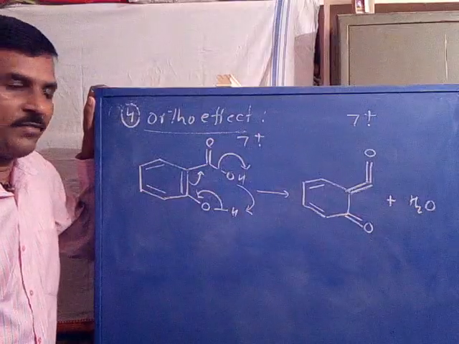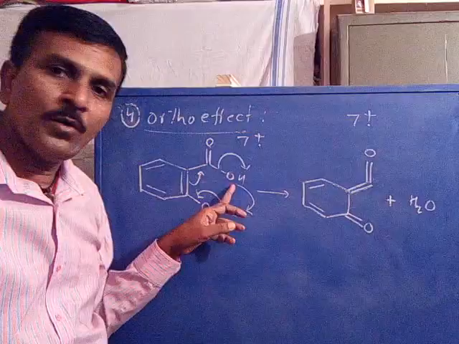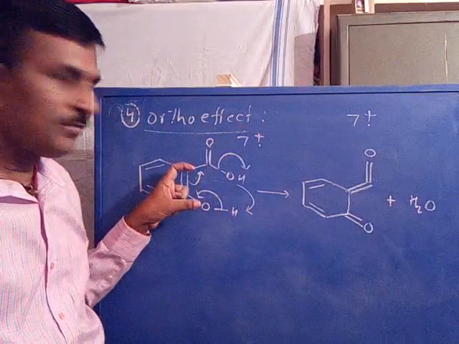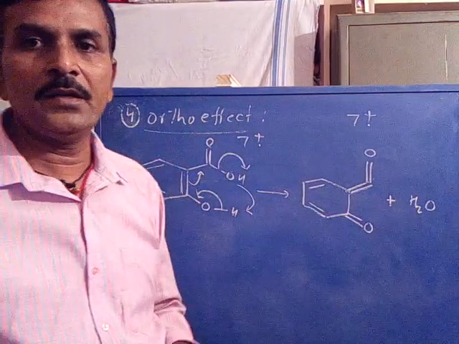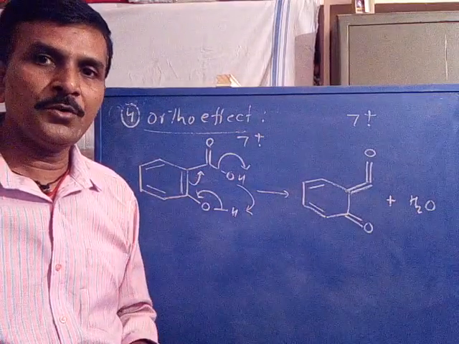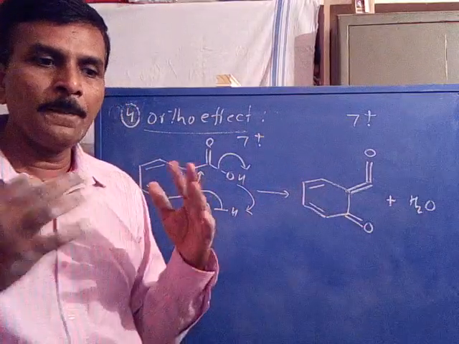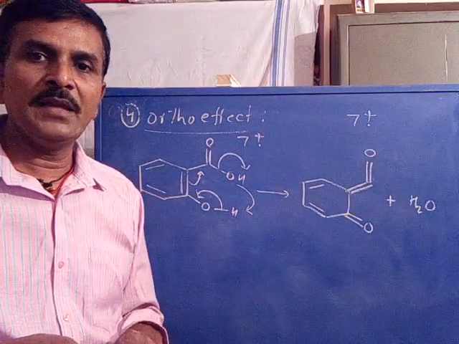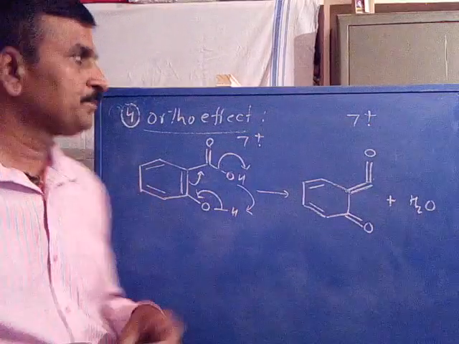This is called the ortho effect. You observe the hydrogen and OH group are eliminated as a neutral molecule because of substitution at the ortho position with respect to each other, called the ortho effect. The ortho effect is nothing but when a hydrogen and an ortho substituted polar group come very near to each other, the proton gets abstracted by the polar group and can be eliminated as a neutral molecule, resulting in an ion radical.